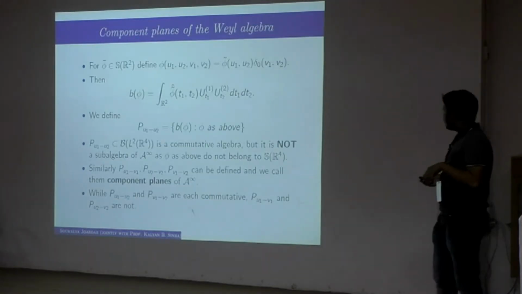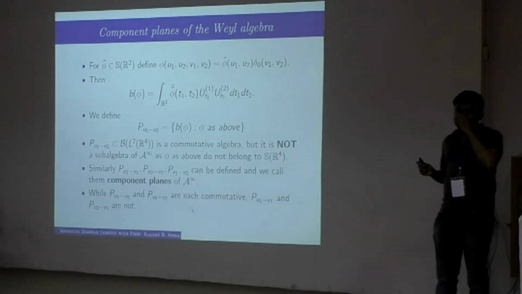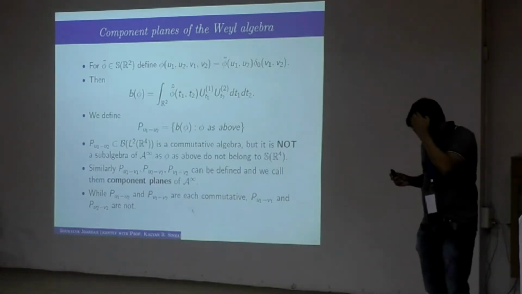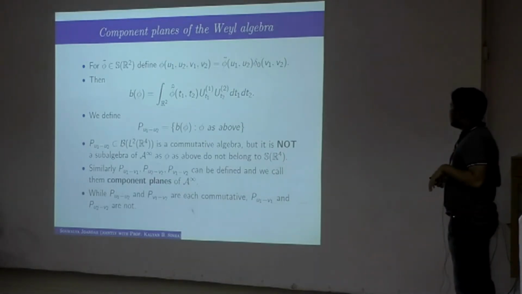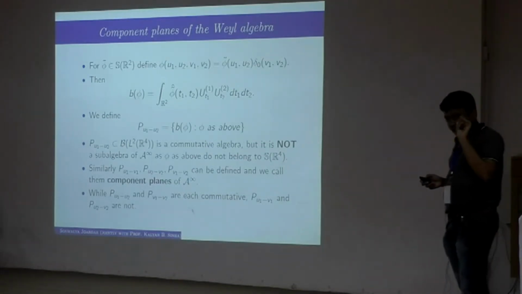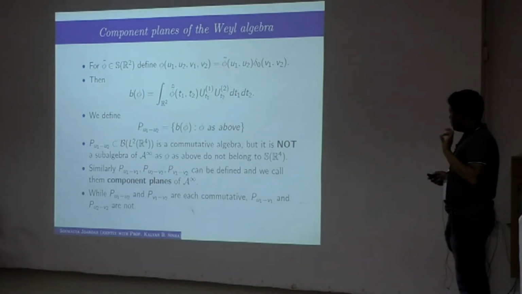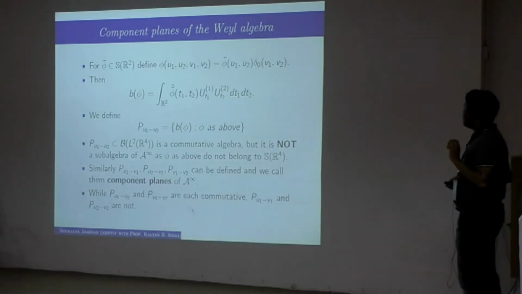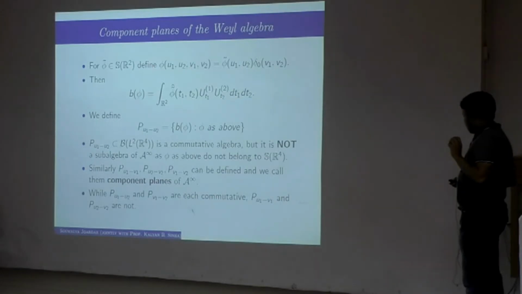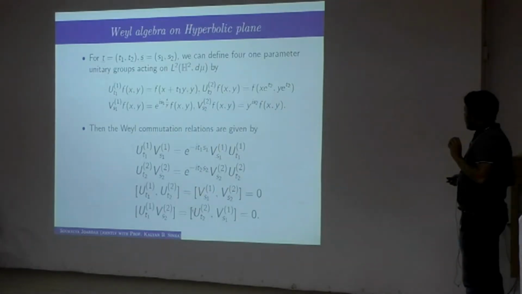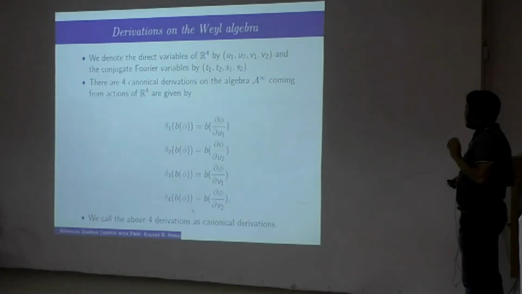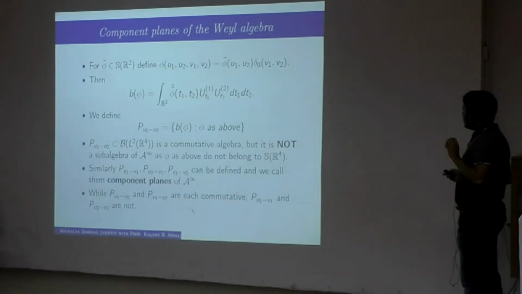Now let us talk about component planes. After defining the Laplacian on the whole four-dimensional plane, we chose a suitable subplane which looks like the Weyl algebra on 2 variables, and we tried to study some geometric properties of that. For that we talk about component planes of the Weyl algebra. Remember that phi was a Schwartz function of 4 variables. If we restrict phi to be a function of only suitable 2 variables, say u1, u2 or u1, v1 or u2, v2, you get the corresponding planes.